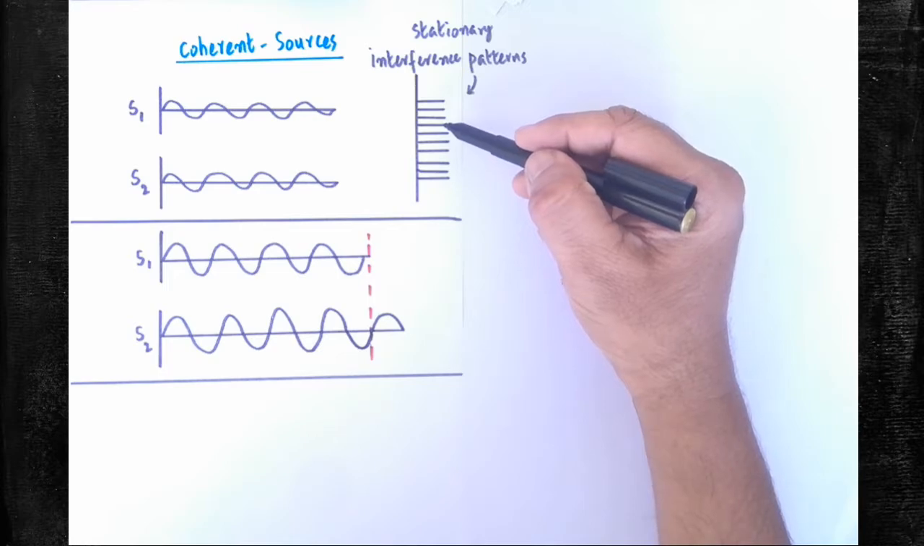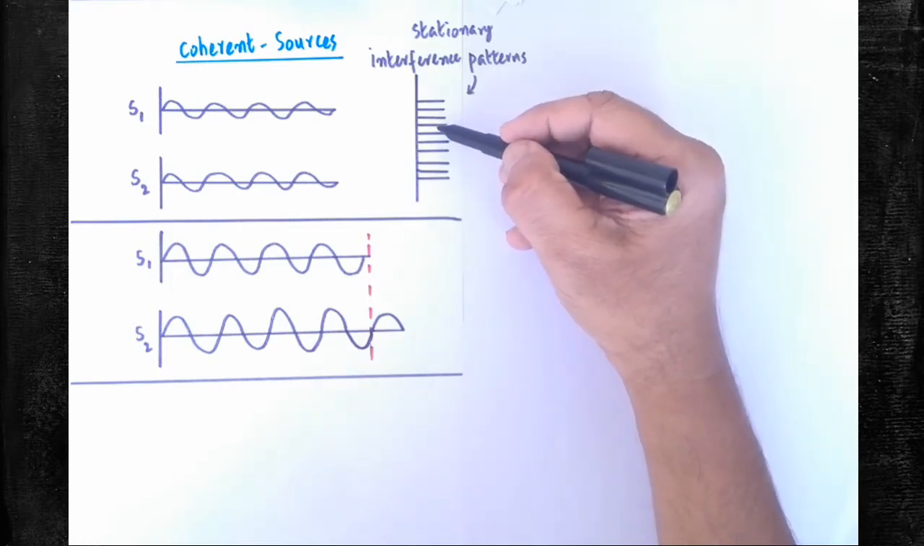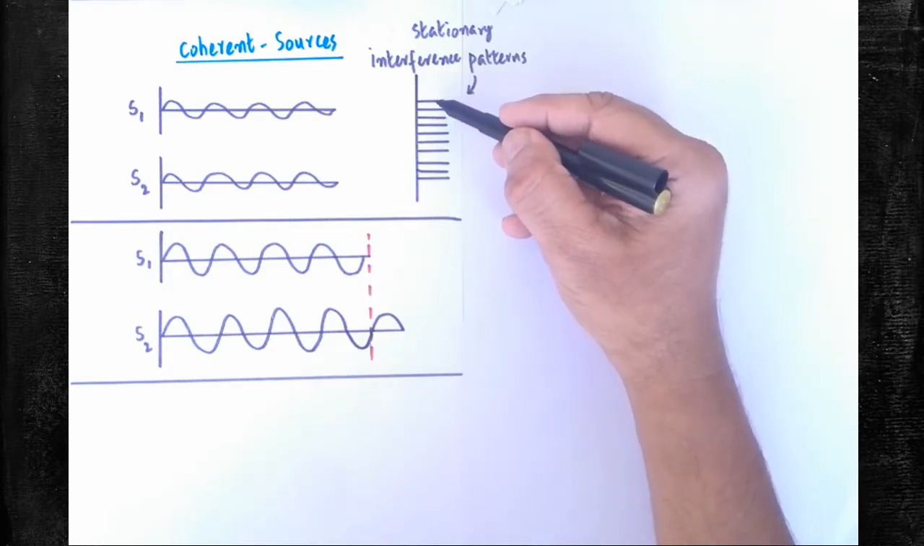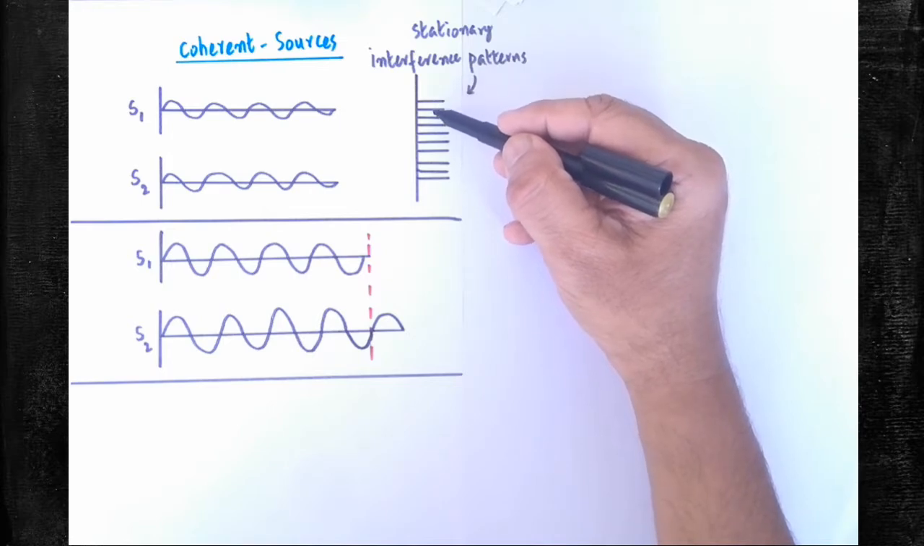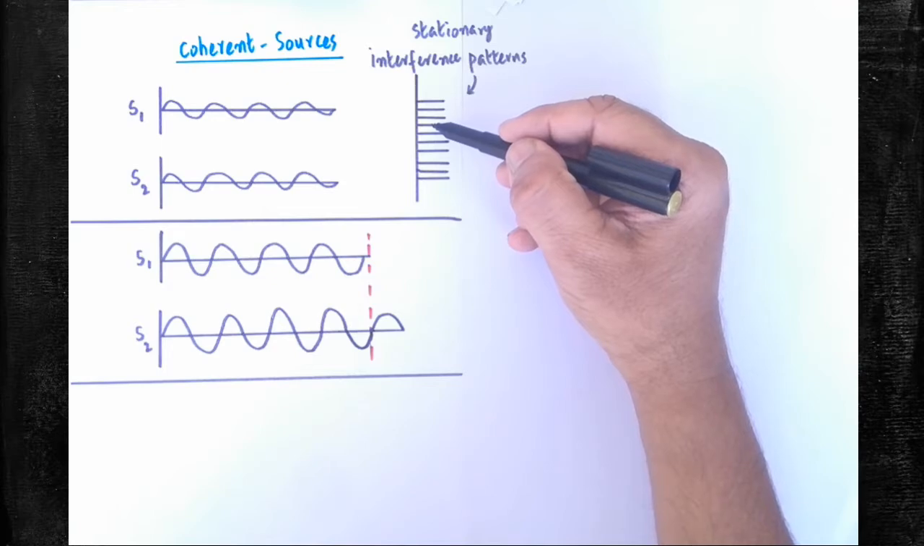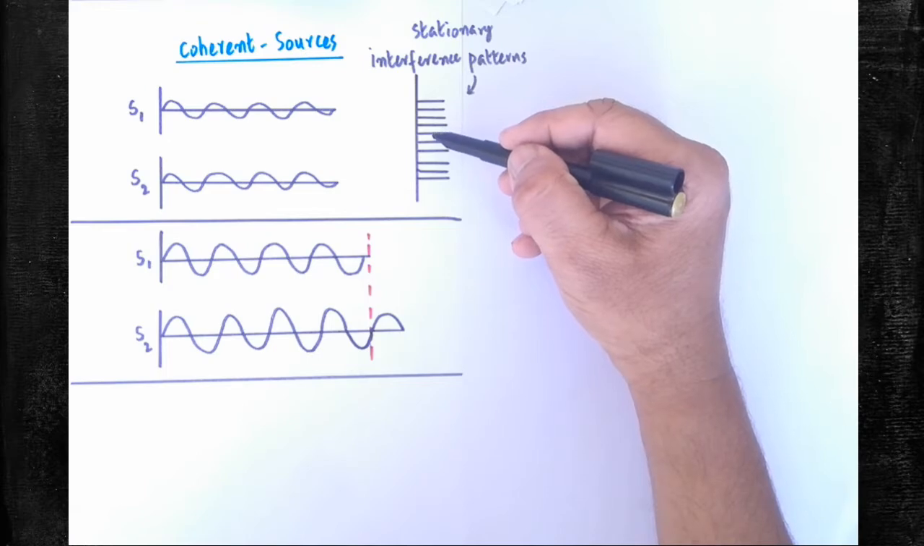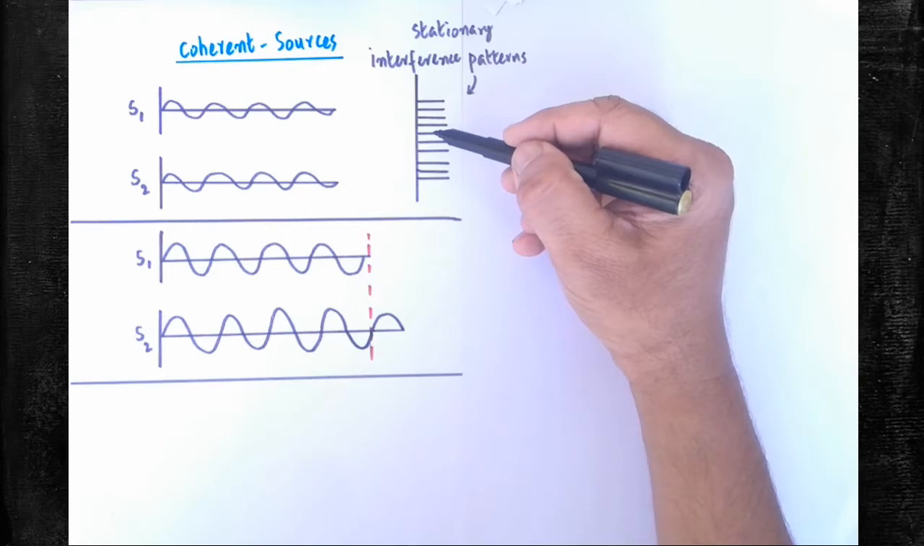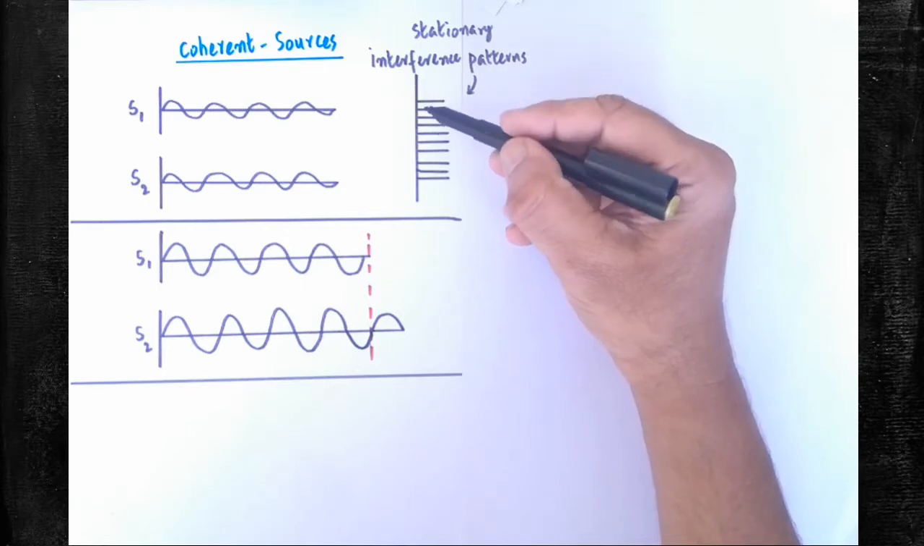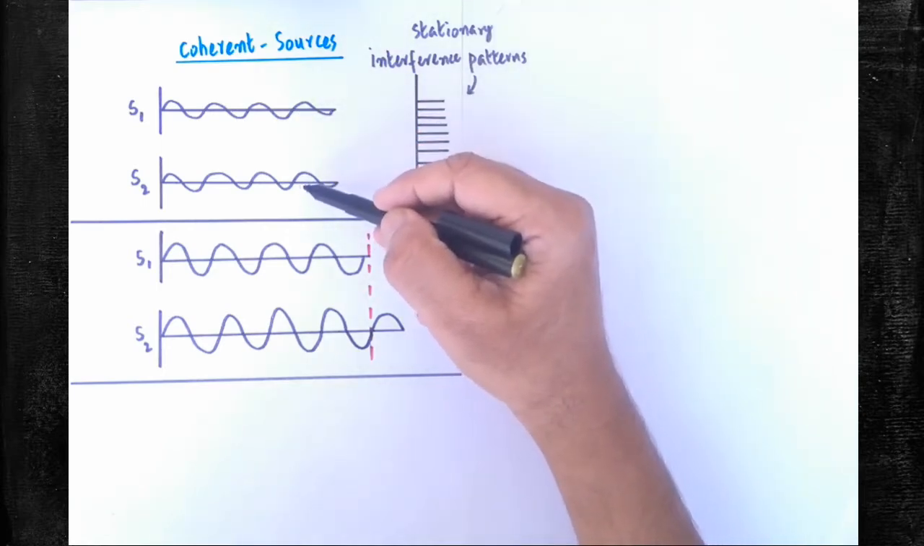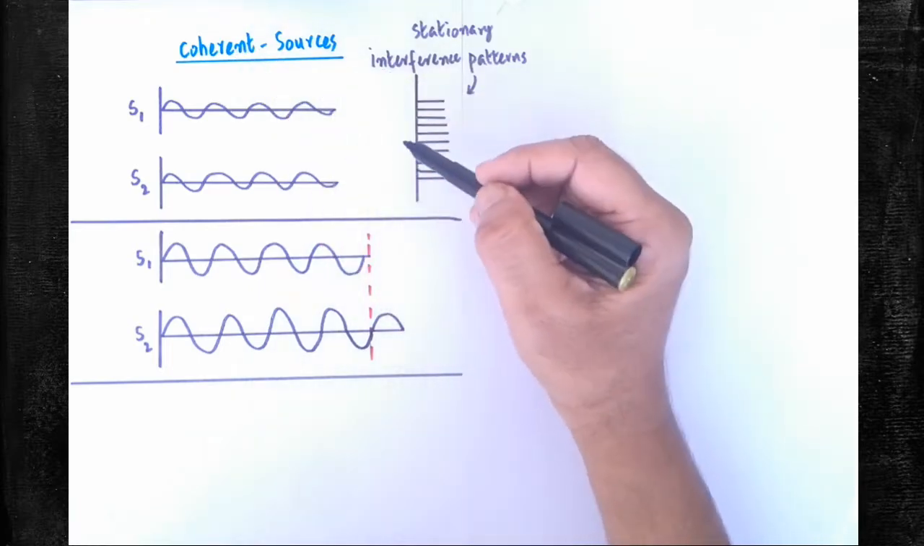Permanent and stationary means the dark band, bright band, dark band, bright band occupy a particular position. The position of the dark band or bright band should not be altered. While observing the pattern, it should be static and stationary. The observer has to observe a static interference pattern on the screen. So to obtain the static stationary interference pattern on the screen, two sources are required. The two sources are said to be coherent sources.